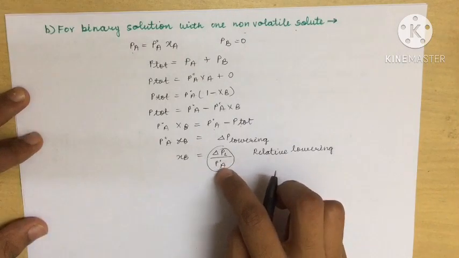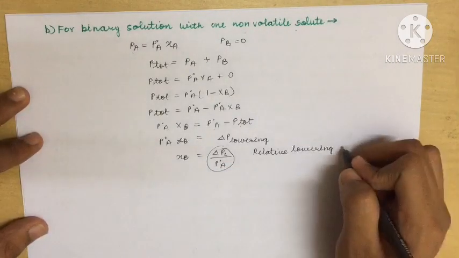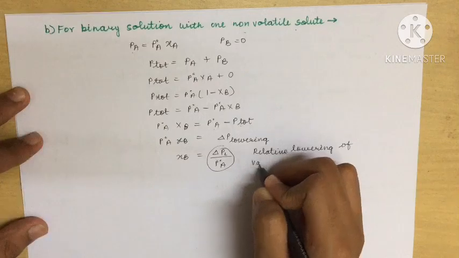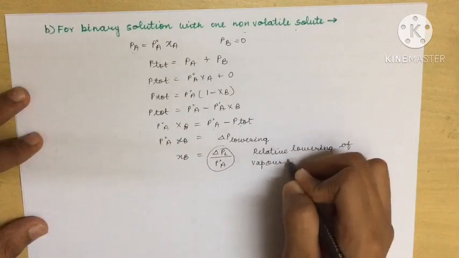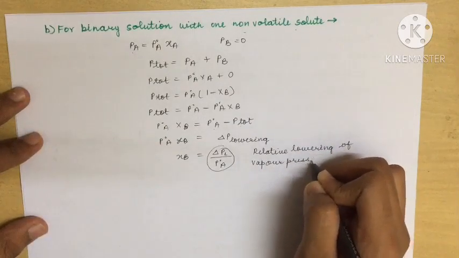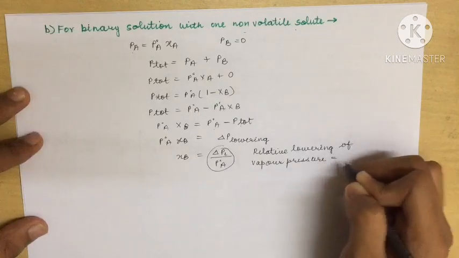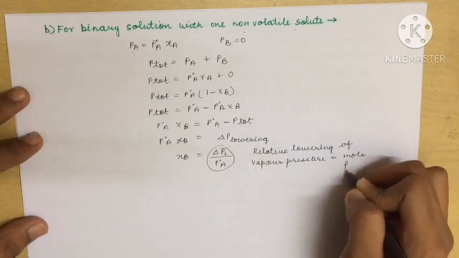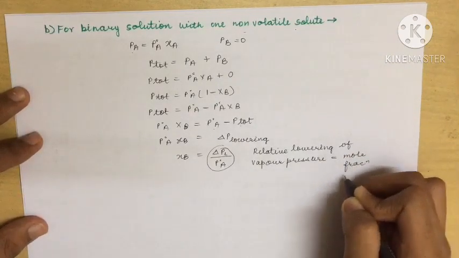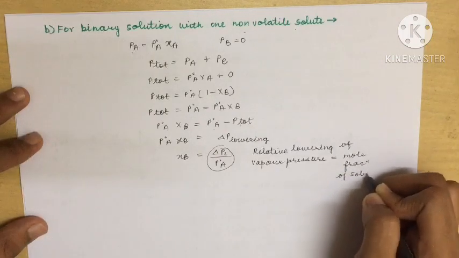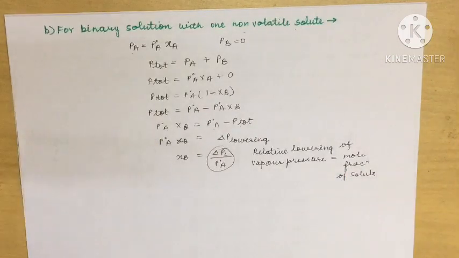Relative means when we take this P naught A in the division. So the relative lowering of vapor pressure is equal to the mole fraction of B. B is the solute. So in this case the relative lowering of vapor pressure will be equal to the mole fraction of the solute.